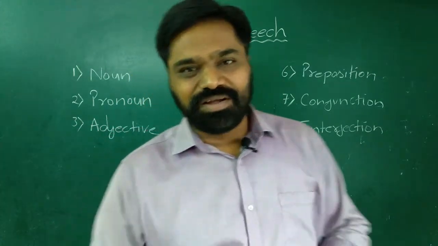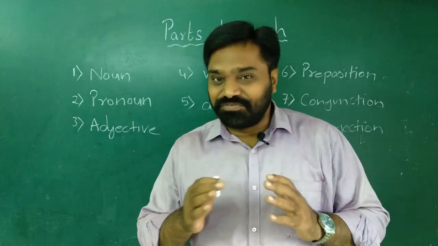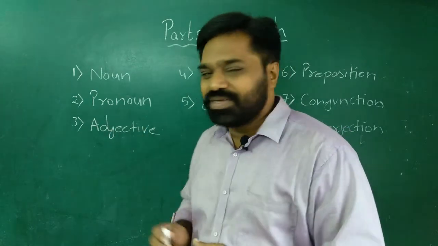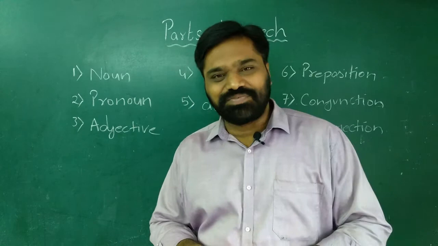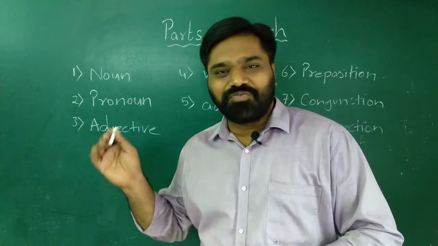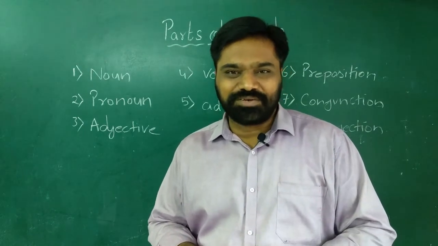Altogether, all of them are parts of speech. Now, parts of speech itself is a very lengthy topic. Each part of speech needs to be discussed in detail, but in this video I'm just going to give a brief description of all these parts of speech. Let us look at them one by one.